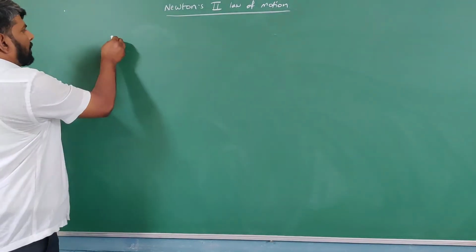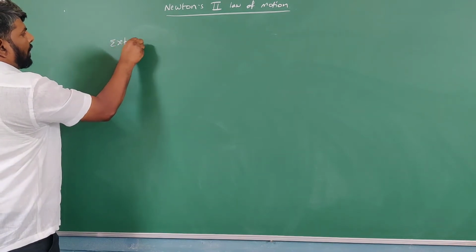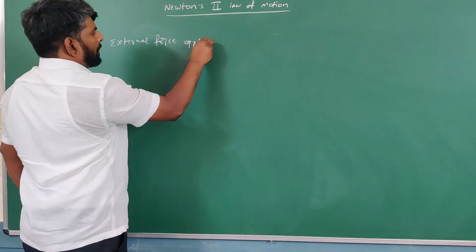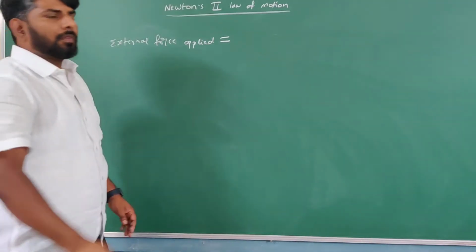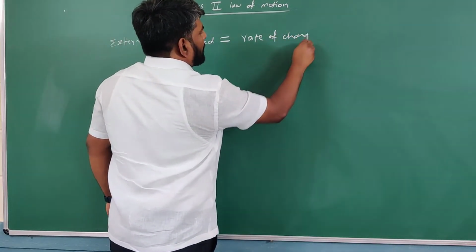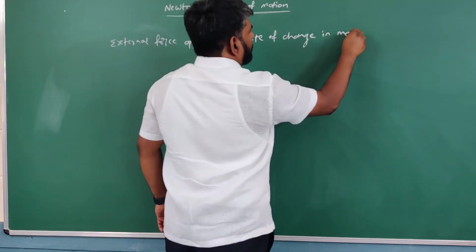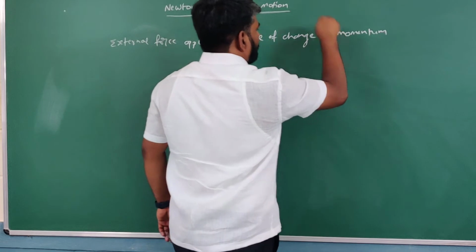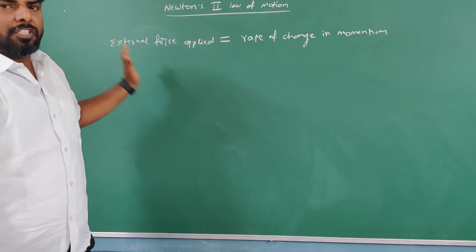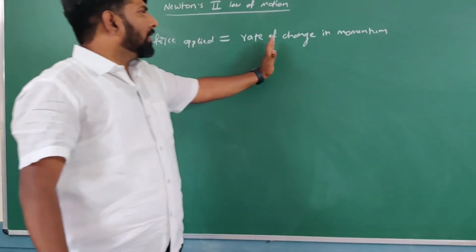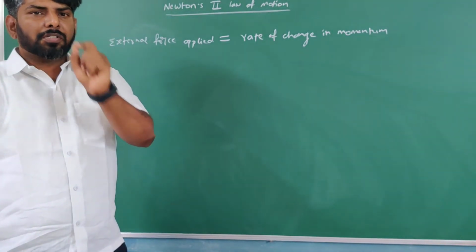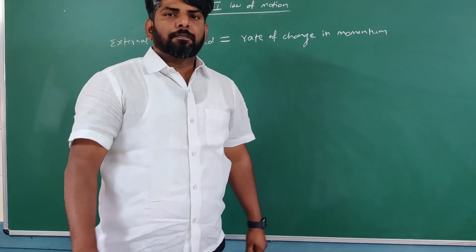any external force applied on a body is always equal to the rate of change in its momentum. This is Newton's second law. External force applied on a body is equal to the rate of change in its momentum. So you need to understand the meaning of momentum first.